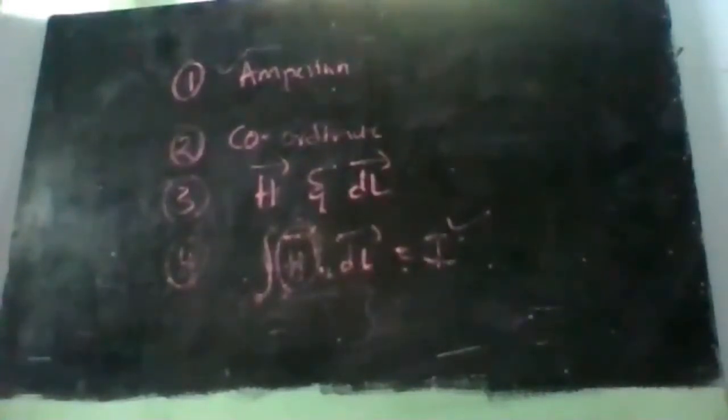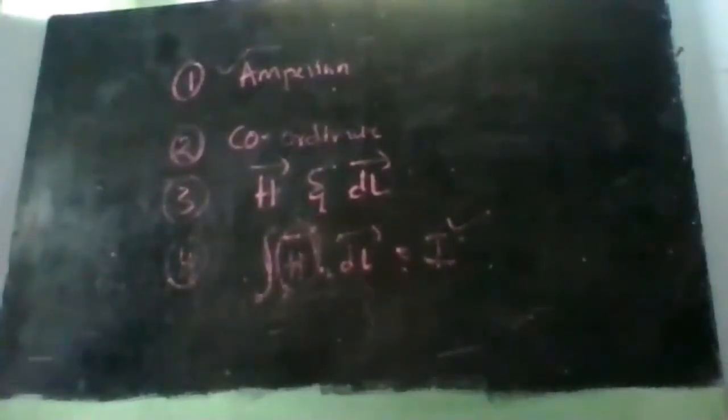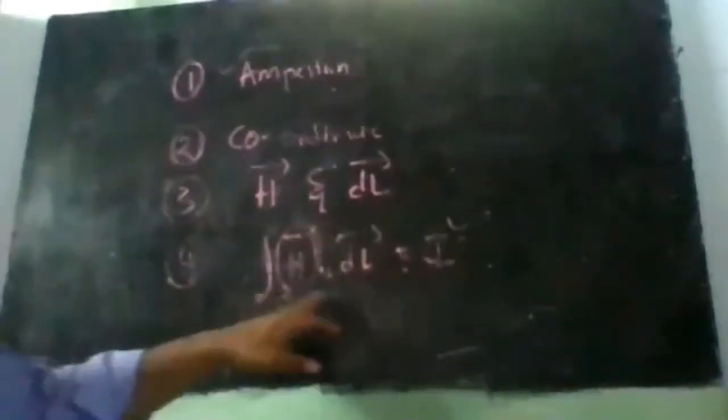So these are the four simple steps. Firstly, choose the correct Amperian path that is required to solve the problem. Then choose the appropriate coordinate system. After that, identify the correct direction of H bar and the correct direction of dl bar, and write down the expressions for them. The fourth step is to use Ampere's equation: integral of H bar dot dl bar is equal to I.